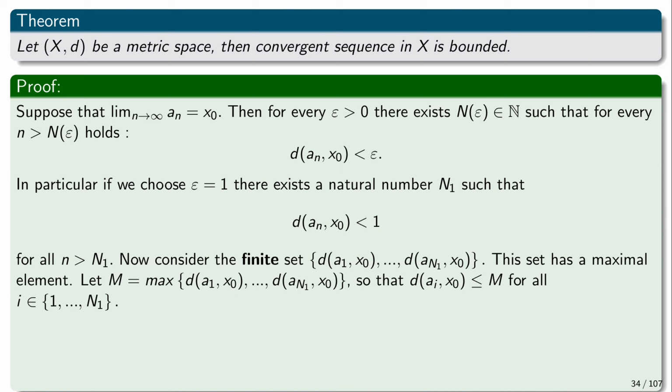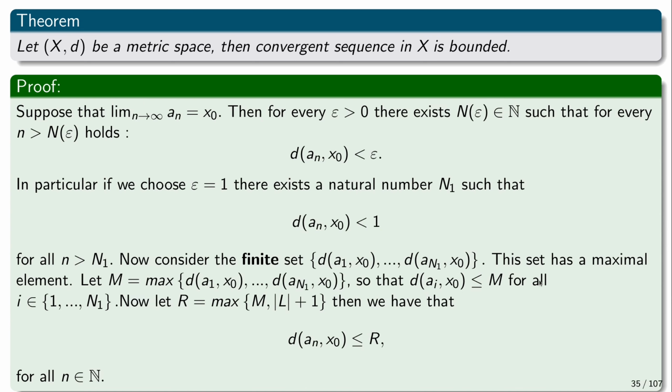And so let m be the maximal element, and then for every i, the distance of a i from x0 is no more than m, and then it's just very similar. Now if we define r, the radius of the ball that will contain all the elements of the sequence, to be the maximum of m and the distance of x0 plus 1, then what we have is that the distance of every sequence element from x0 is no bigger than this fixed number r, which proves that the sequence is bounded. So in every metric space, every convergent sequence has to be bounded.